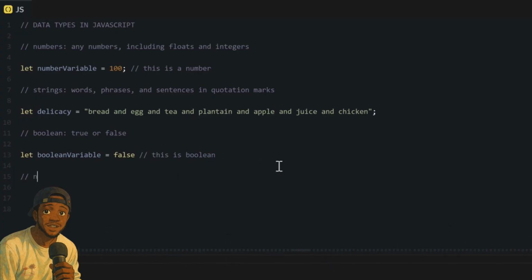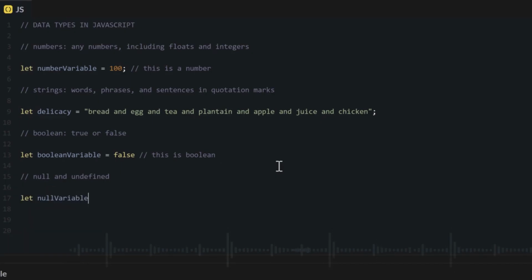Again, two other data types wey we get na null and undefined. Both of these data types mean say nothing really dey inside our code, but na two different kind of nothing, if you understand me. No worry, I go explain. The first kind of nothing wey we get na undefined. Undefined mean say this variable wey I set as undefined, nothing dey there for now. I never define wetin dey there, but something could still dey there in the future o. Something most likely go dey there. I never know wetin go dey there, but I dey tell you say this variable exists and I never define am for now. And wetin undefined mean be that.